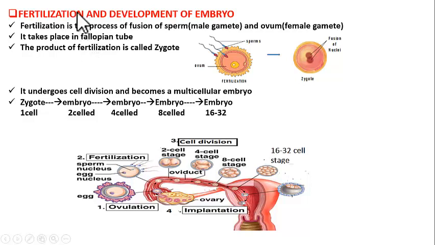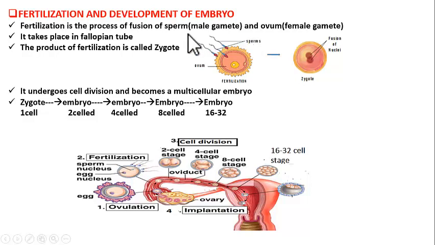Good morning, students. Today we shall learn about fertilization, development of embryo and childbirth. So let's begin with fertilization. Students, what is fertilization? You already know, right? Yes, fertilization is the process of fusion of male gamete and female gamete. So male gamete is sperm, female gamete is ovum. So it is the fusion of sperm and ovum.